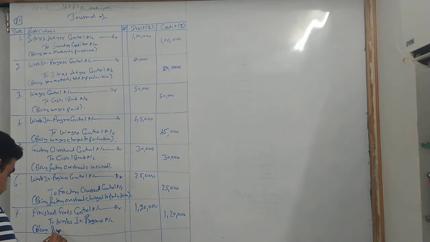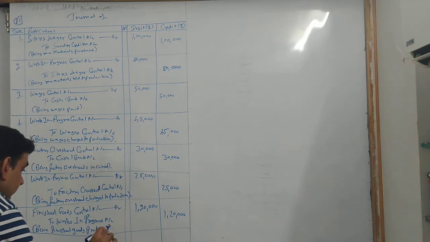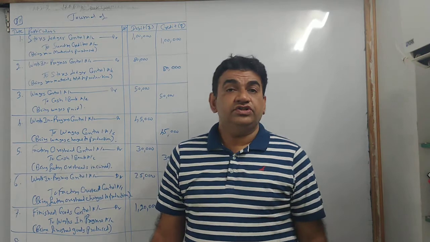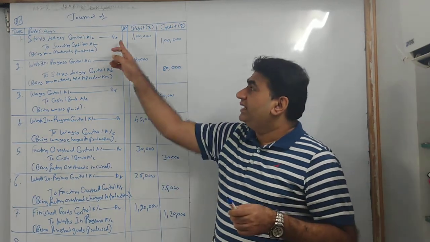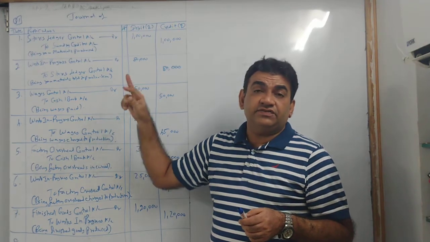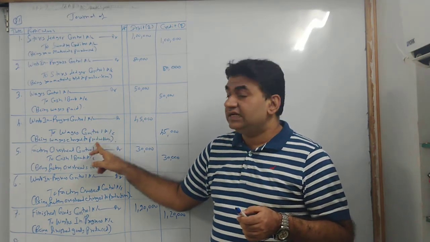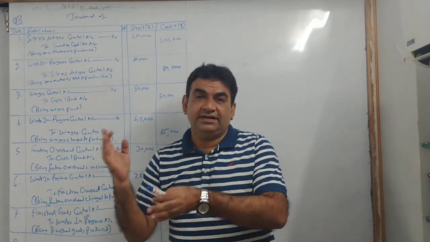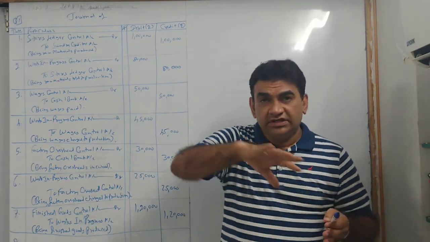Narration being finished goods produced. So see, raw materials bought, transferred to WIP. Wages incurred, transferred to WIP. Factory overheads incurred, transferred to WIP. Everything is transferred to WIP. Now WIP has to go to finished goods.